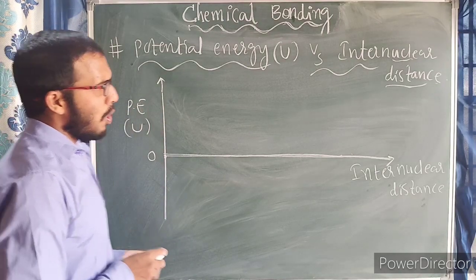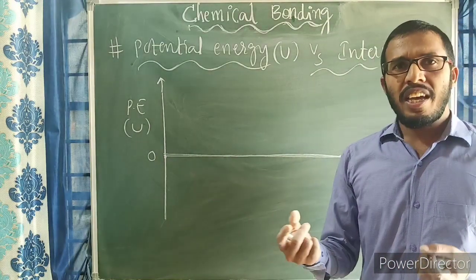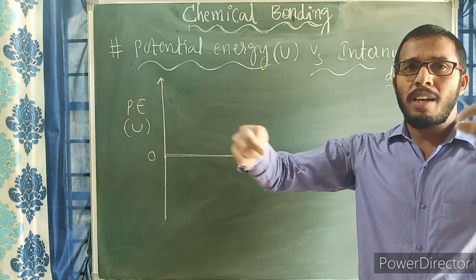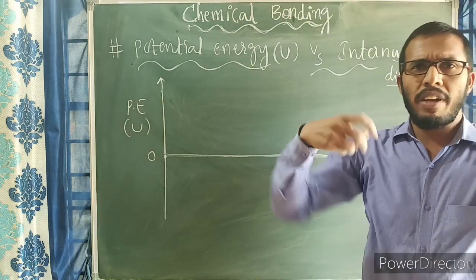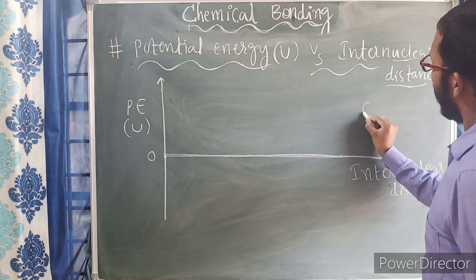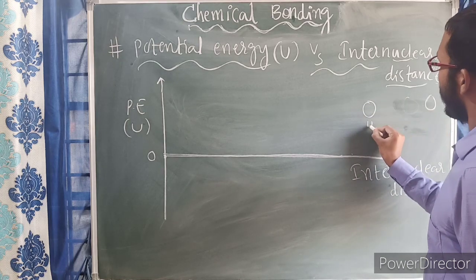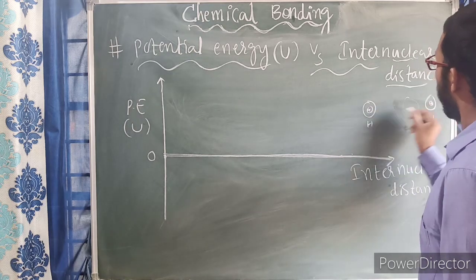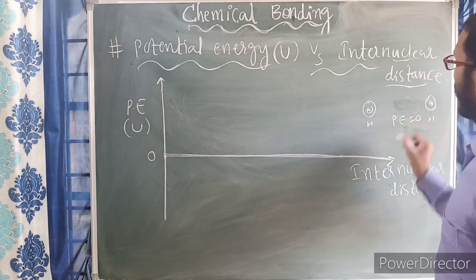Okay, now what happens here? Atoms, I told you, have more energy in their atomic form. Due to more energy, all the atoms are in Brownian motion or random motion in nature. Everywhere they are moving. So at a certain point of time, suppose here is one hydrogen atom and here one more atom. Between these there is no interaction, so the potential energy between these becomes 0.